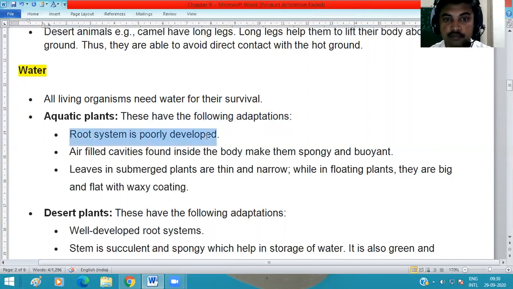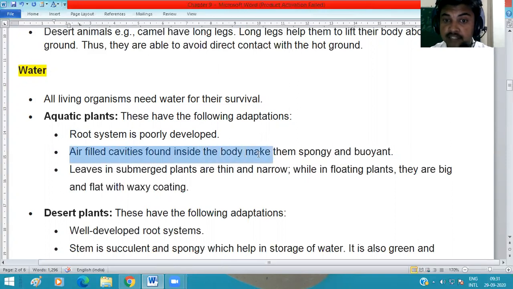The root system is poorly developed, because the aquatic plant does not need to penetrate the roots into the soil, so they don't have developed roots. Okay, and air is filled in the cavities of plants.